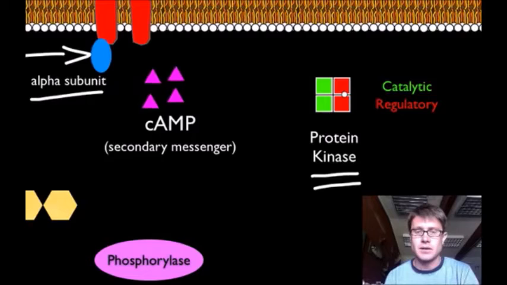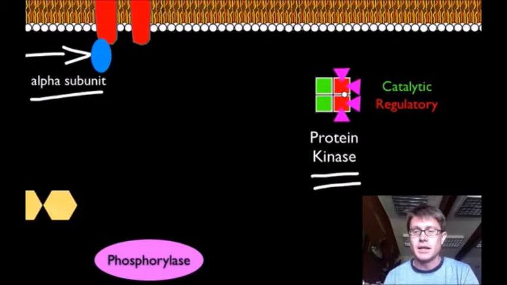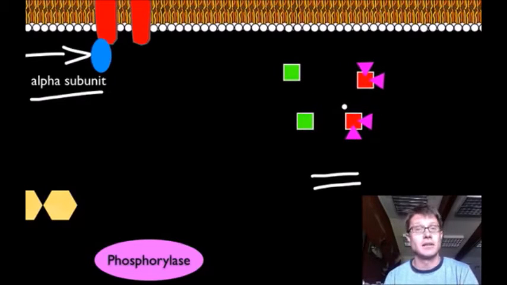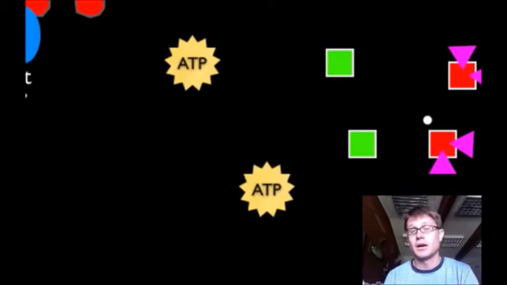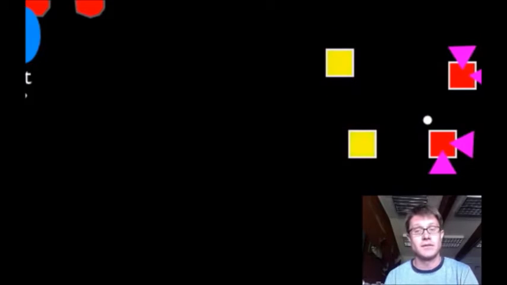Let's watch what happens to the cyclic AMP. It'll actually bind to those regulatory portions of the protein kinase, and it releases the catalytic portions. And so now we have this cascade of energy. Those catalytic portions are going to become phosphorylated. In other words, they're going to pick up energy from ATP, and they're going to become activated.